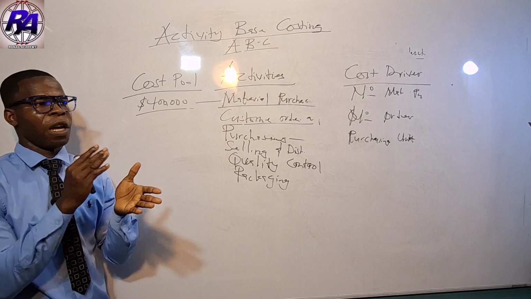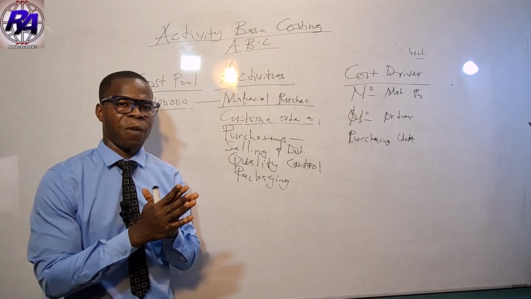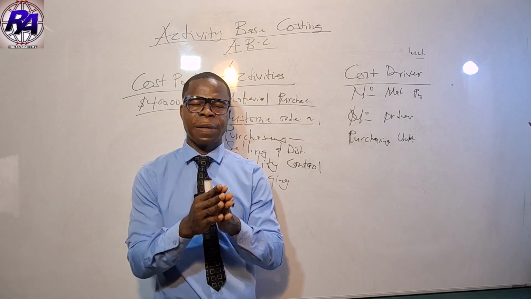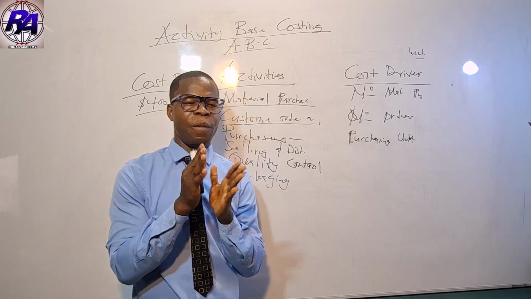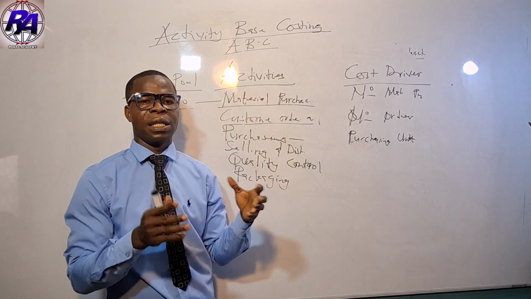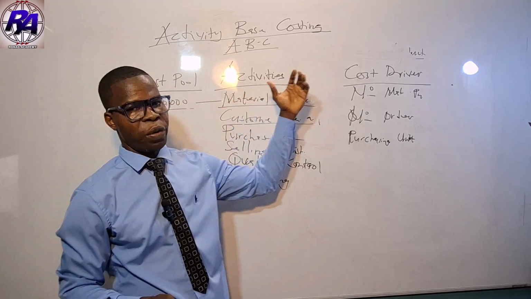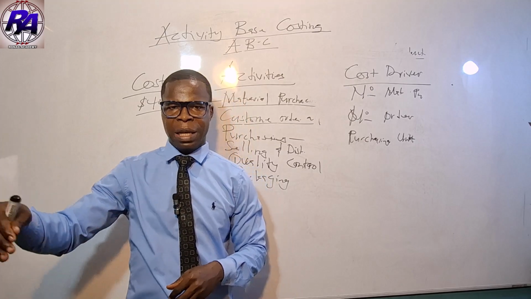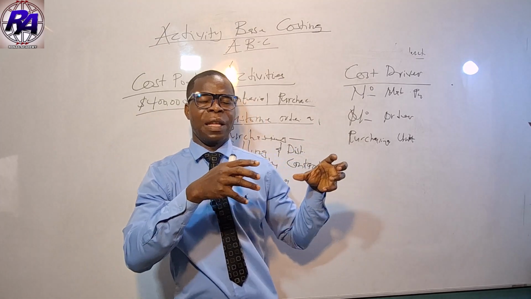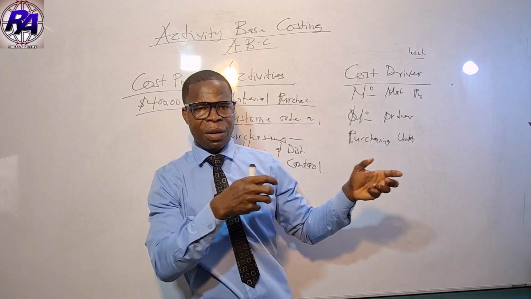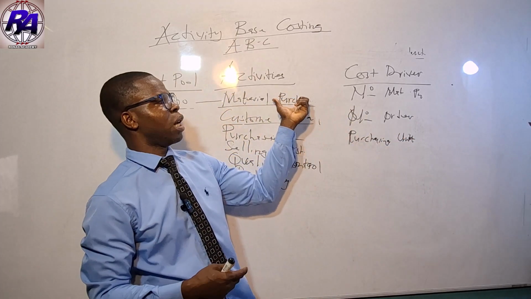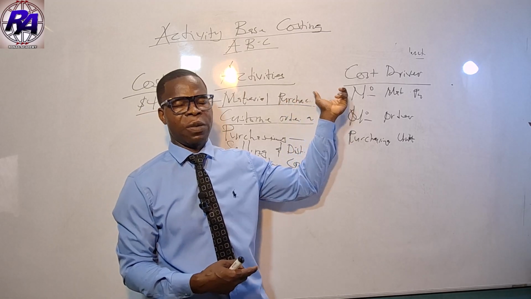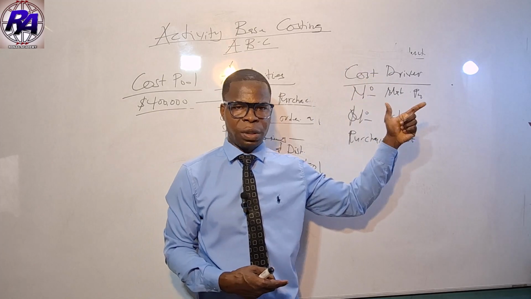So far, activity-based costing is another means of apportionment or absorption of overhead cost that is based on what activities the entity incurs. I've mentioned some of the activities that an entity can partake in. We have also looked at cost drivers. They are the factors that determine the cost of an activity. They are the channel, the medium through which we can know the total value or total cost of a particular activity.